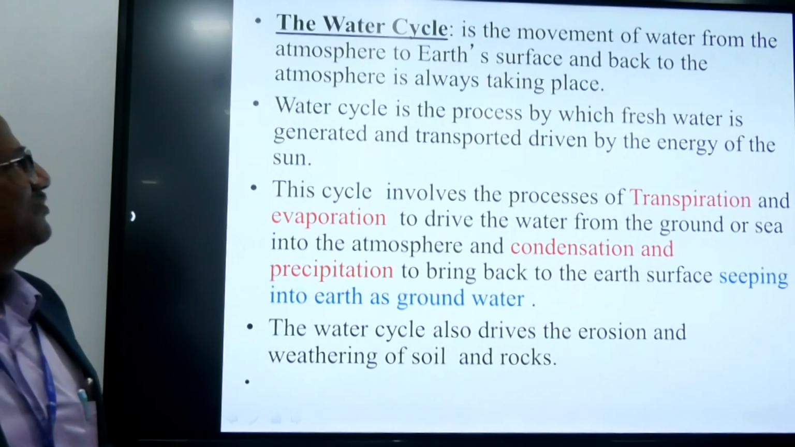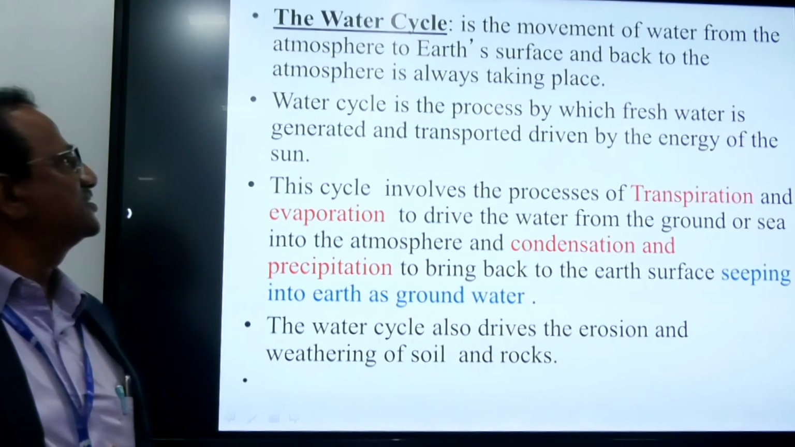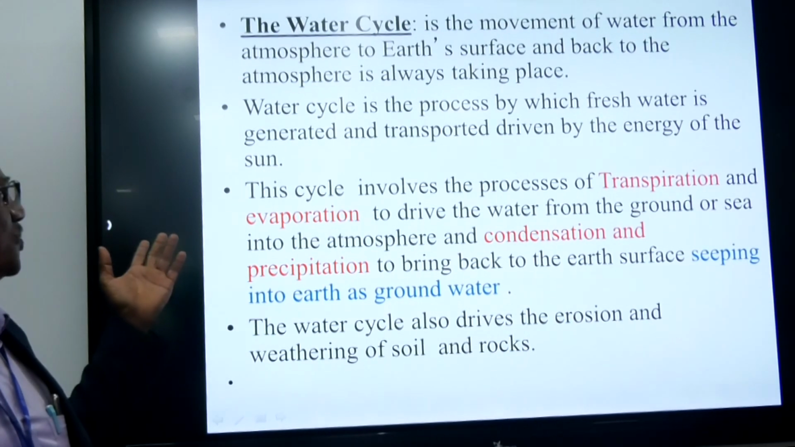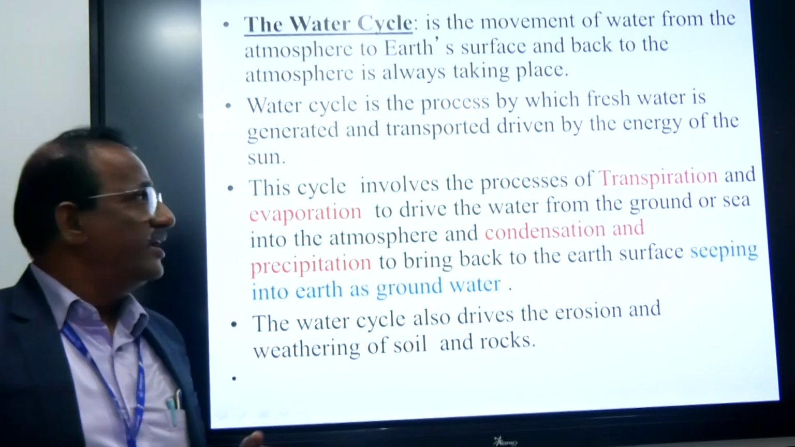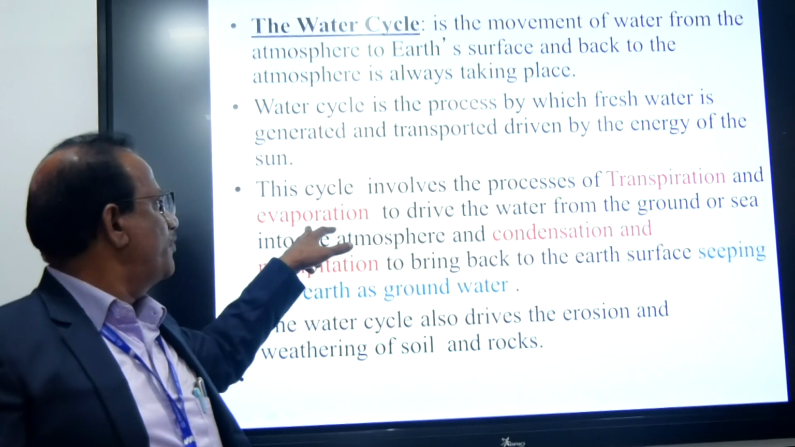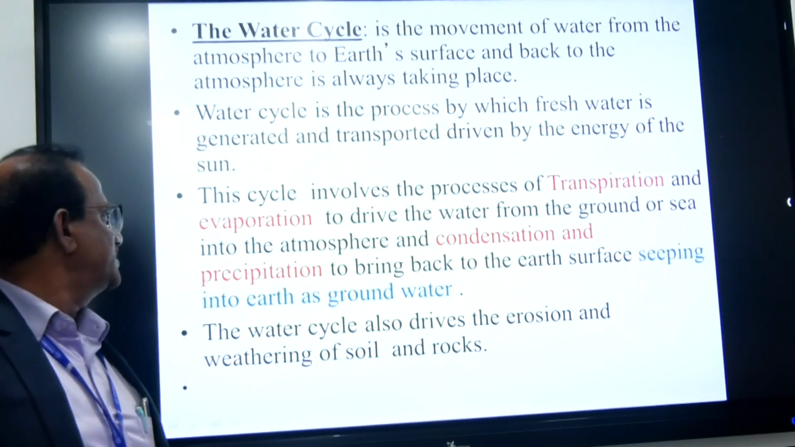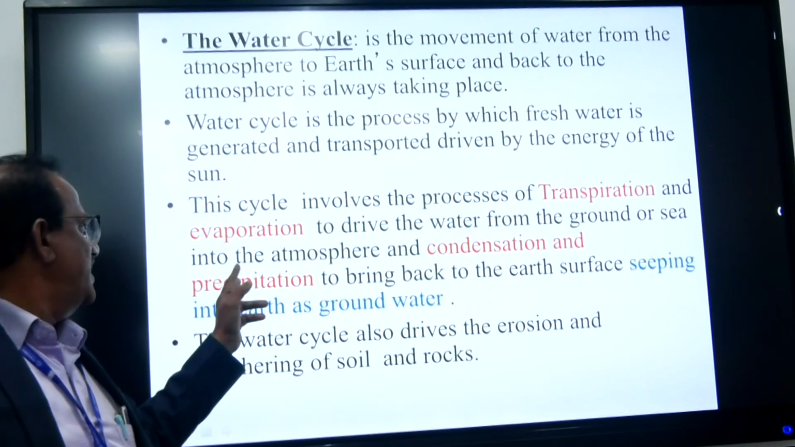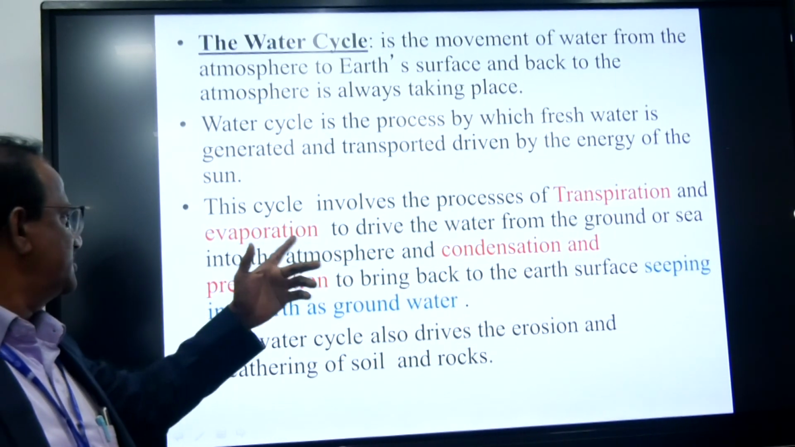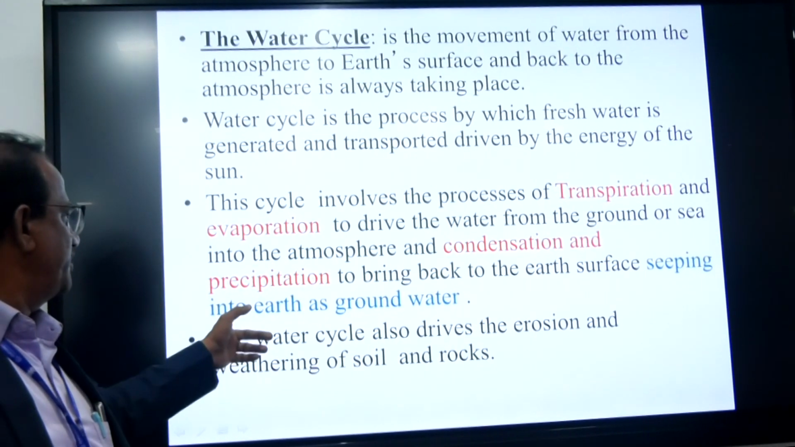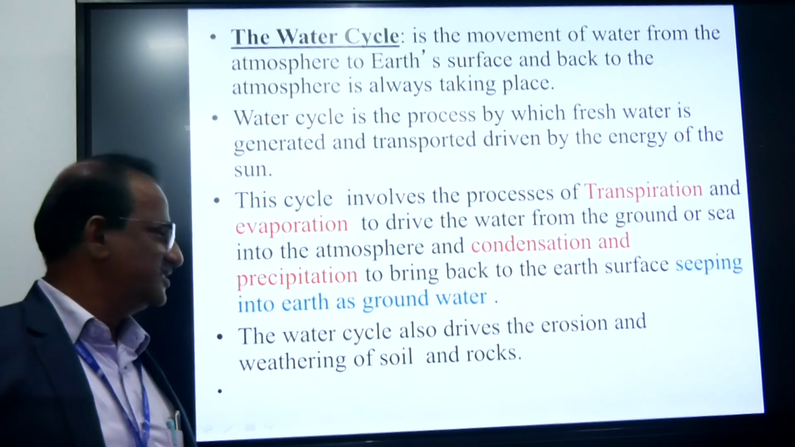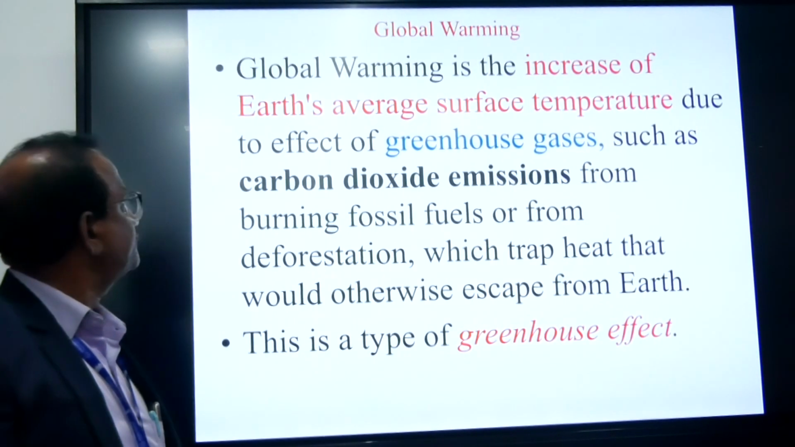So the water cycle is the movement of water from the atmosphere to the earth's surface and back to the atmosphere, which always takes place. The water cycle is the process by which fresh water is generated and transported by the energy of the sun. This cycle involves transpiration and evaporation to drive the water from the ground or sea into the atmosphere, and condensation and precipitation. So the total process is transpiration, evaporation, condensation and precipitation, and again seeping back into the ground as groundwater. Like this, the water is cycled on the earth.